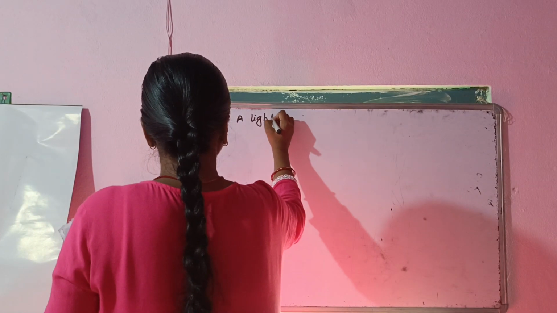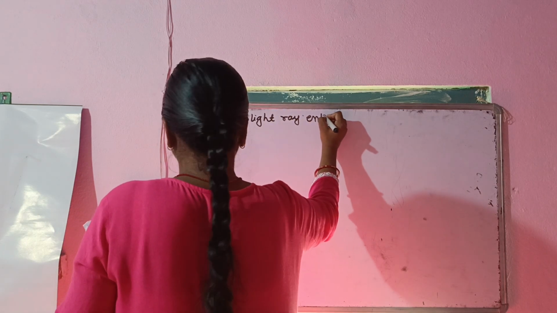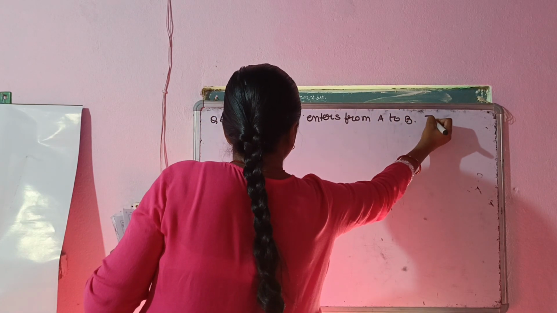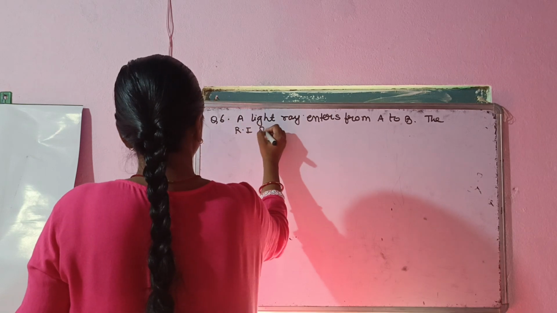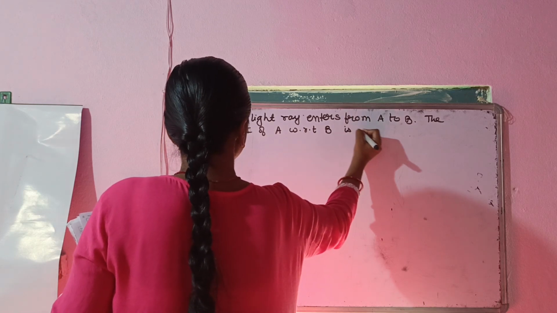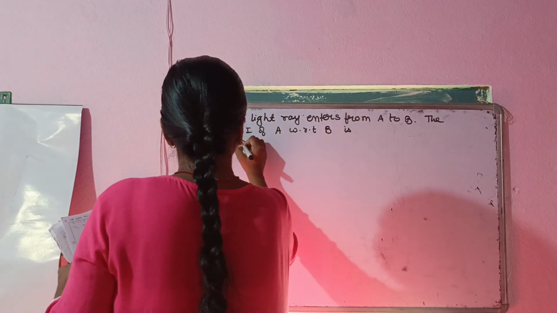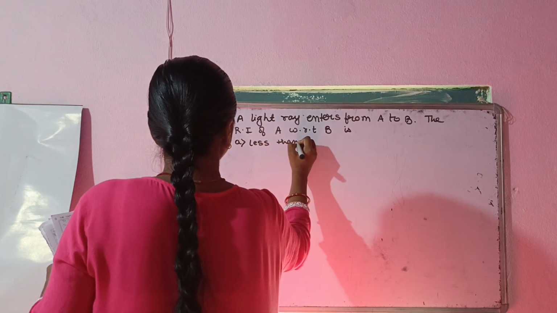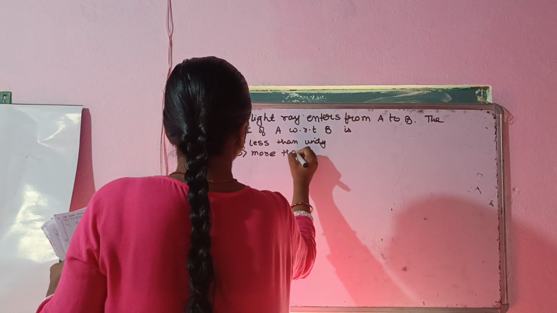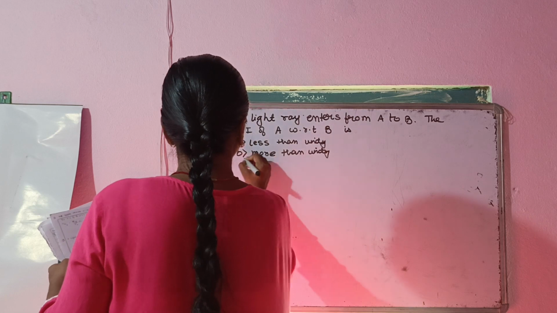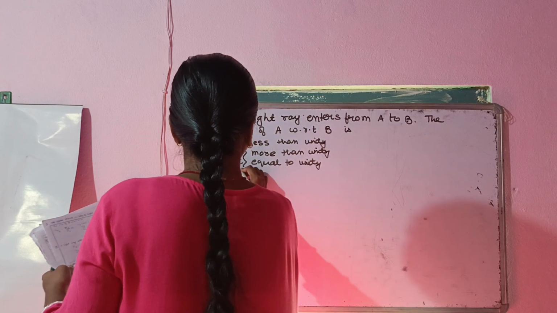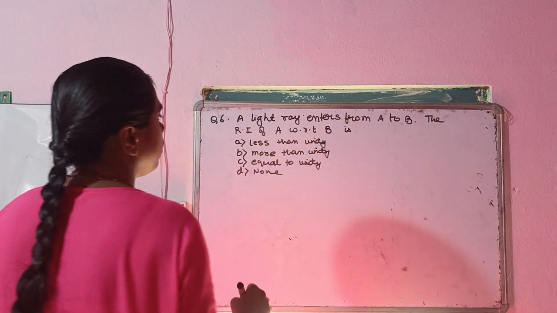A light ray enters from A to B, the refractive index of A with respect to B is, तीन ऑप्शंस हैं आपके पास, A option less than unity, B option more than unity, C option equal to unity, and D option none.